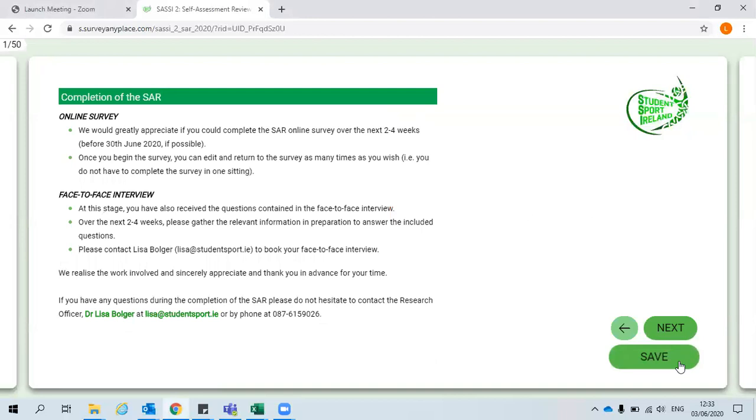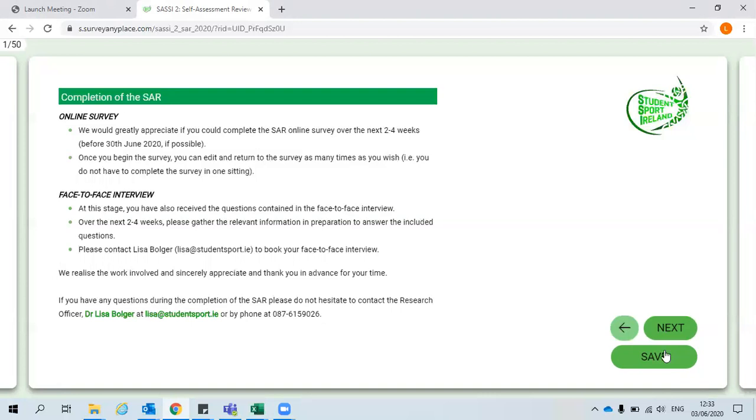Here you will find some information on completing the SAR, as well as my contact details if you have any queries or questions as you complete the survey. Throughout the survey, you can move to the next page by clicking Next, and you can go to previous pages by clicking the back arrow.